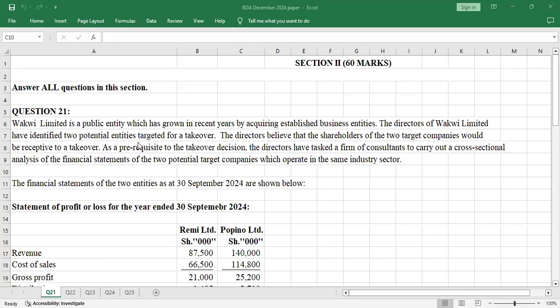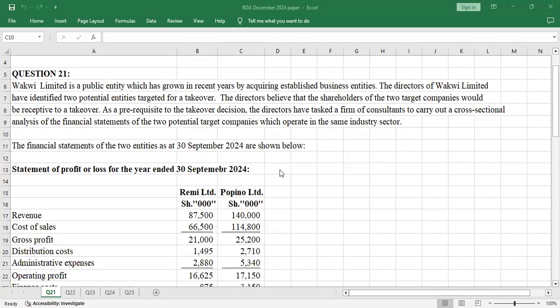Workway Limited is a public entity which has grown in recent years by acquiring established business entities. The directors of Workway Limited have identified two potential entities targeted for a takeover. The directors believe that the shareholders of the two target companies will be receptive to a takeover.